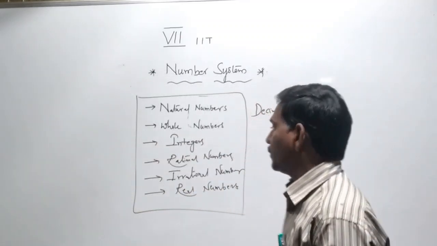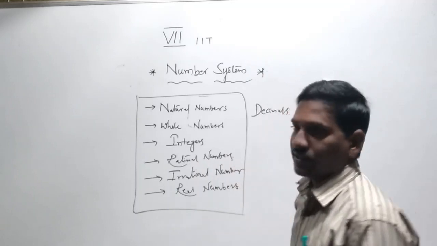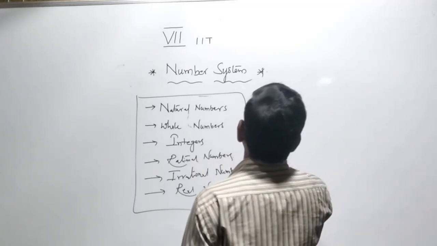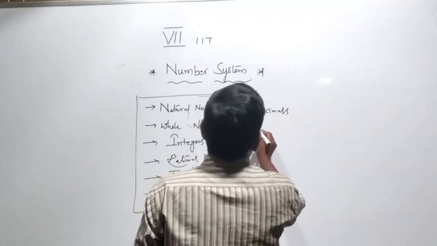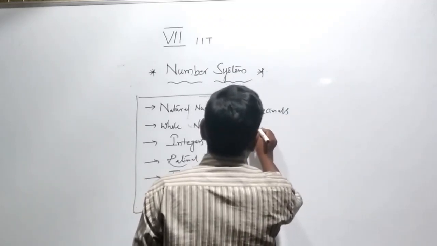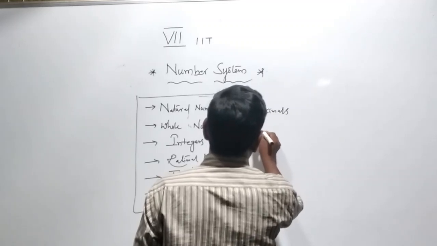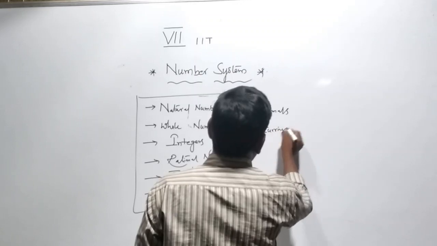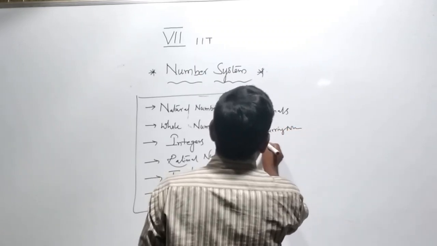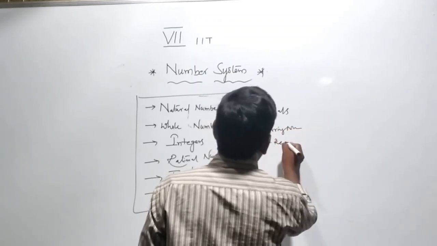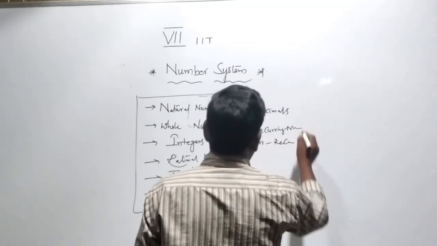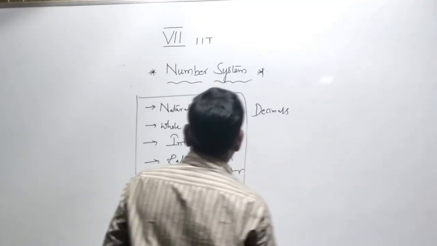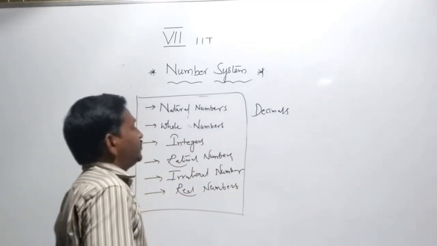Decimals are obtained from the rational numbers: final decimals, recurring numbers, non-recurring numbers.